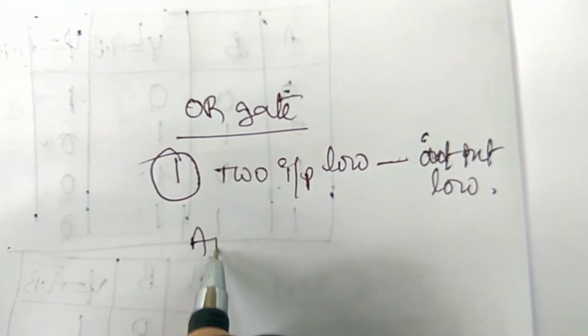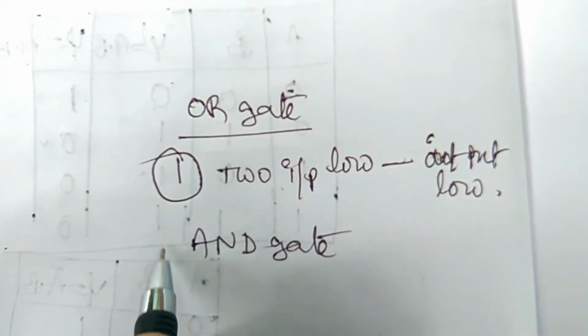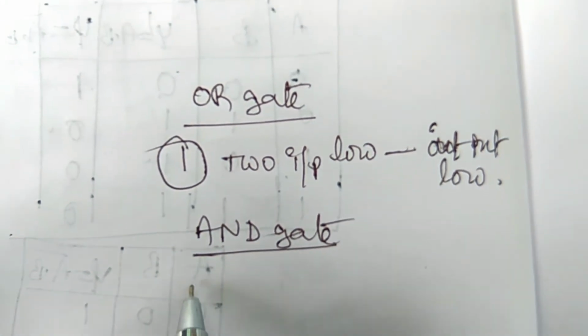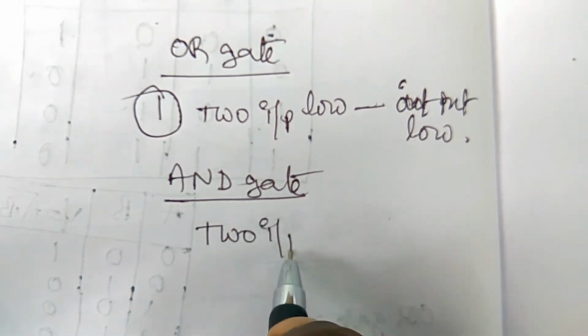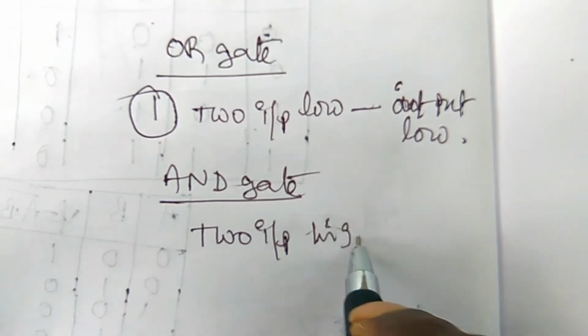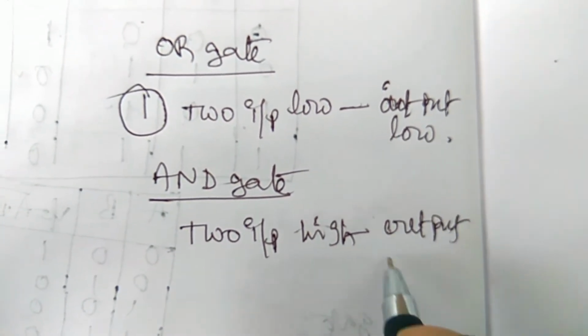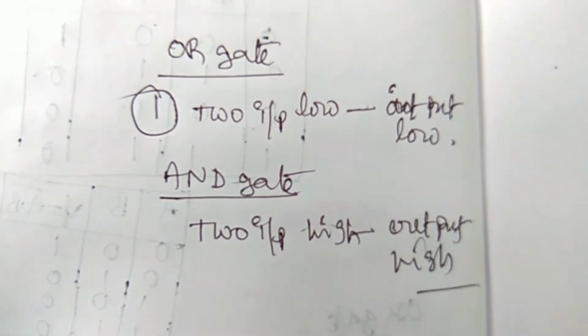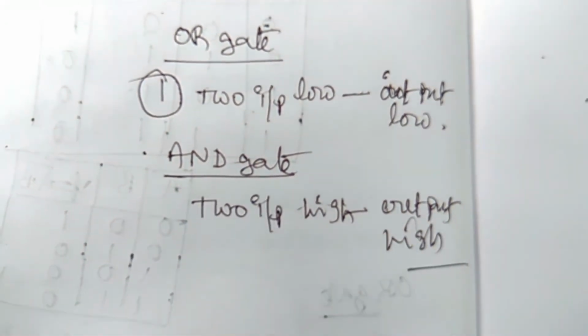Coming to the AND gate, the second gate. You have to remember the condition for the AND gate. If two inputs are high, then only the output is high. In all remaining conditions it is low.